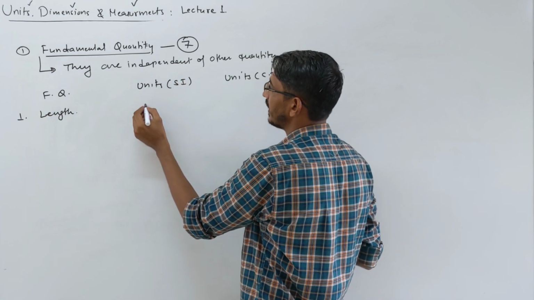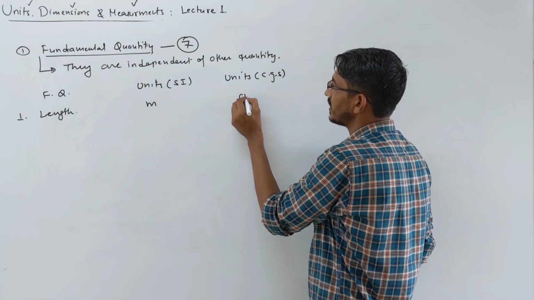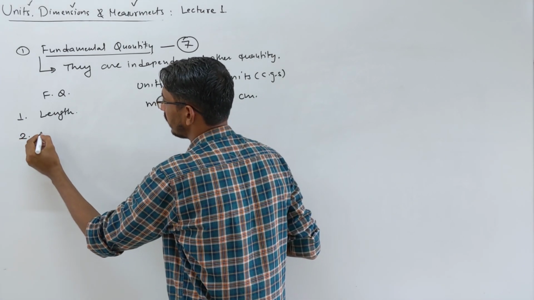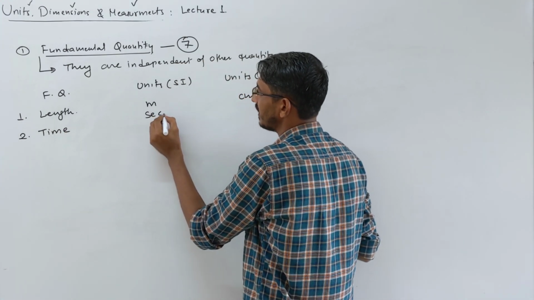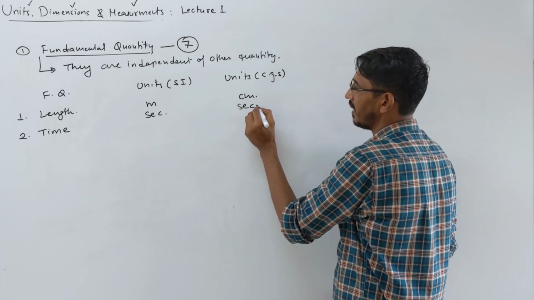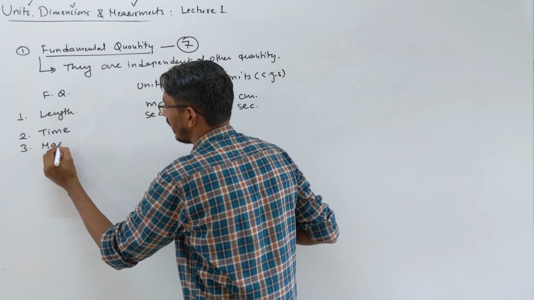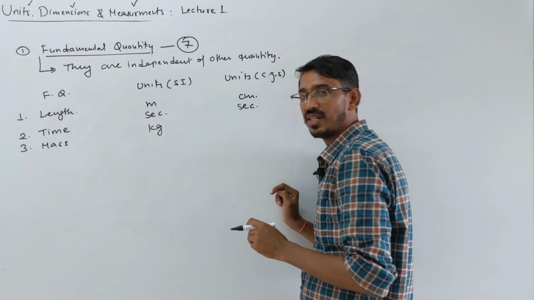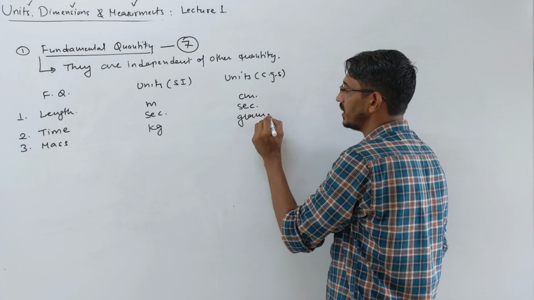We measure it in meters in the SI system, or in the CGS system you can write centimeter. Then the second is time. We write seconds in the SI system, and in the CGS system also seconds, the same thing, no change here. The third is mass. We measure it in kilograms in the SI system, or grams in the CGS system.